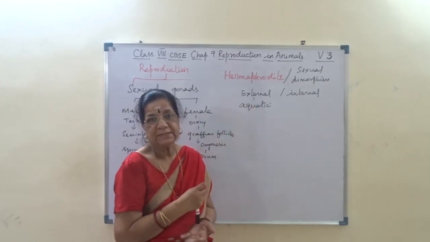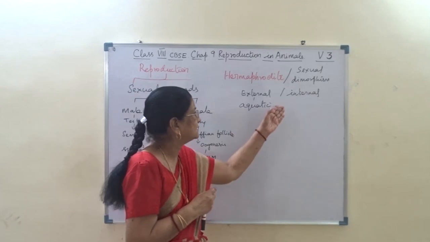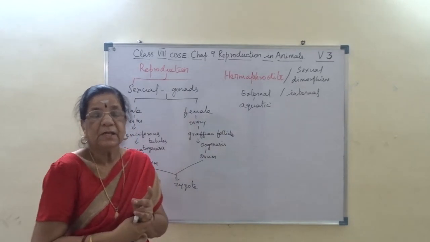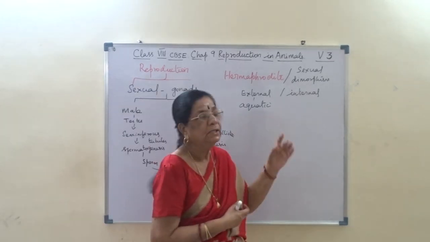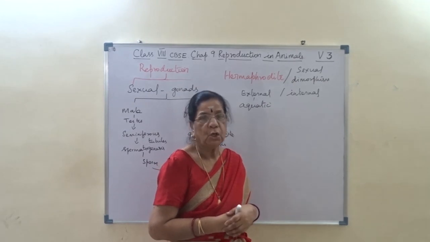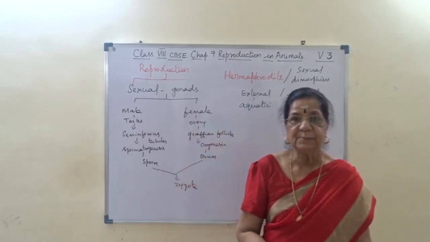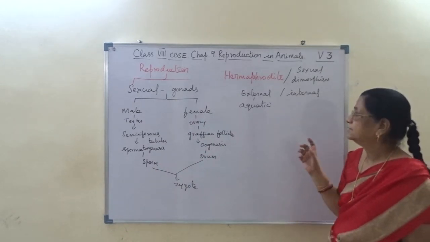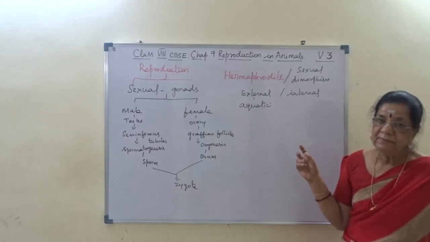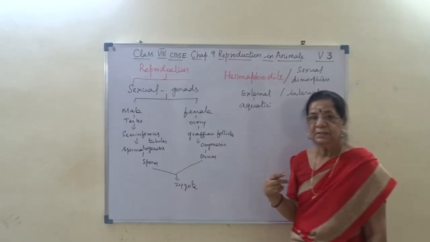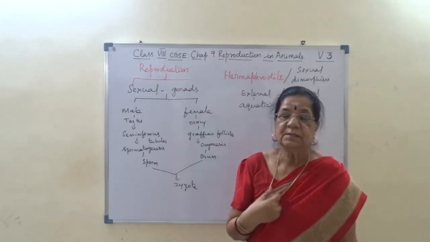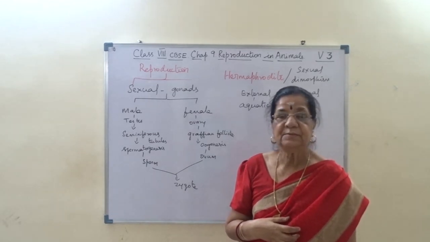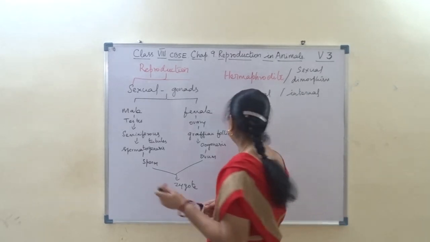That is called external fertilization. Whereas when the male and female gametes fuse within the body, that is called internal fertilization. All mammals, viviparous animals, have internal fertilization, while some aquatic animals and very few terrestrial animals reproduce by external fertilization.